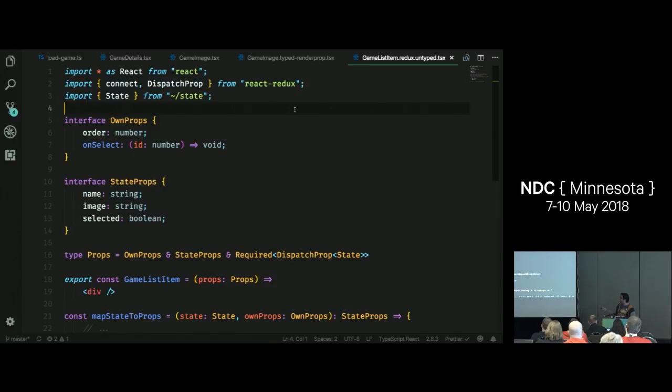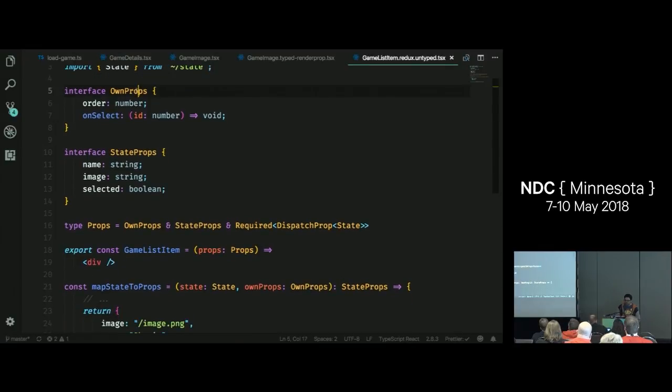So when I'm saying trying to minimize the amount of type annotations, I just want to take advantage of TypeScript's inference as much as possible so that my team doesn't have to spend time updating type annotations all over the place. So in this case, we still have our props. I've just renamed it to own props. Own props, if you haven't heard the term before, is really just the properties on my component that do not come from Redux. State props are what I'm calling props that I get from Redux.